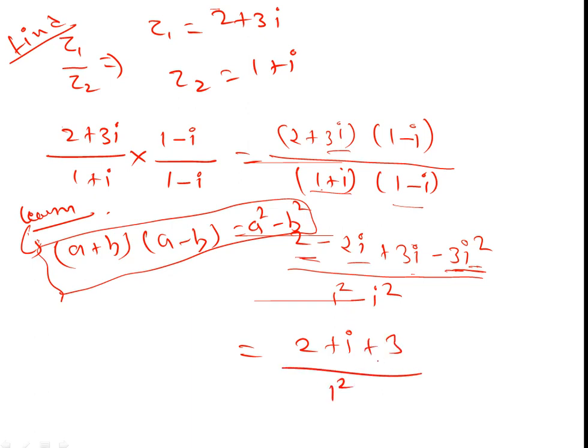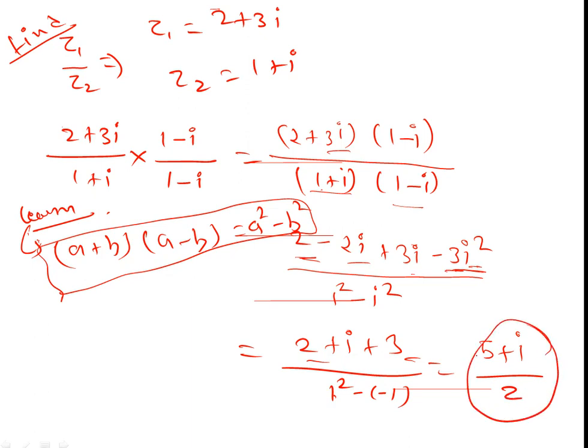Then 1 square is 1, and minus i square is plus 1. So 2 plus 3 is 5, plus i, upon 1 plus 1 is 2. This is the final answer.